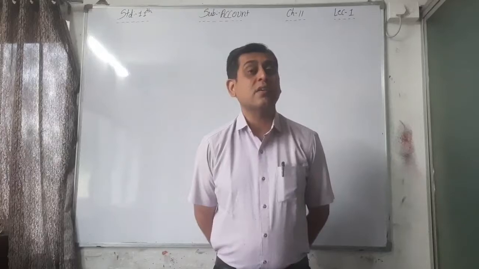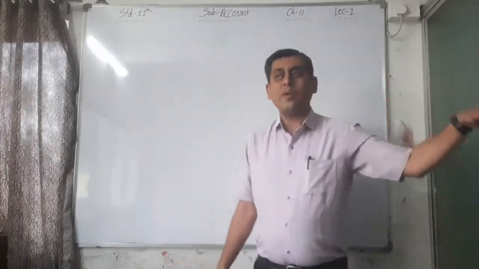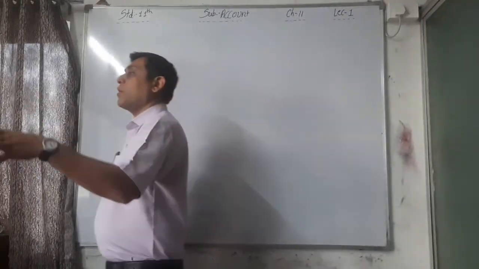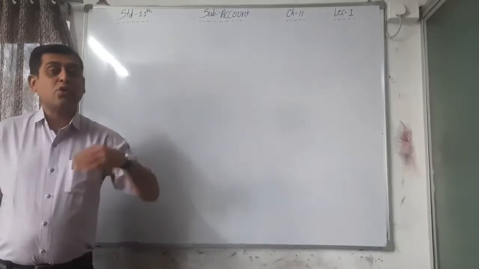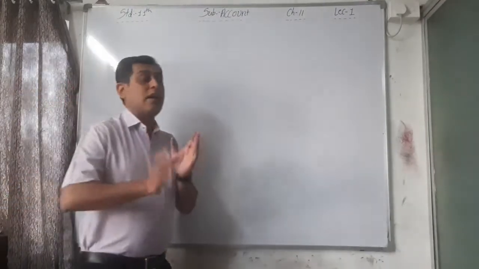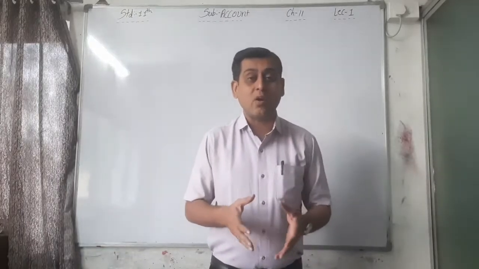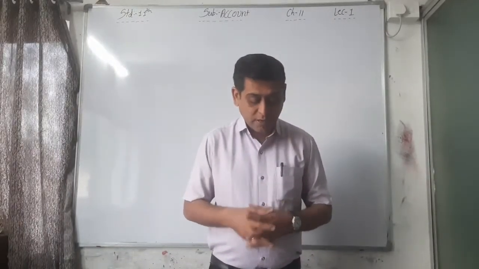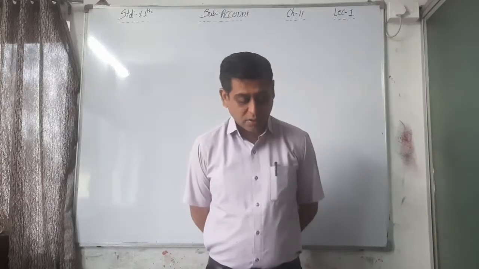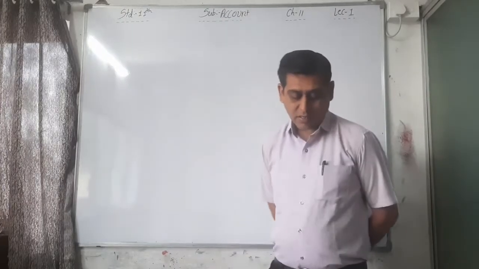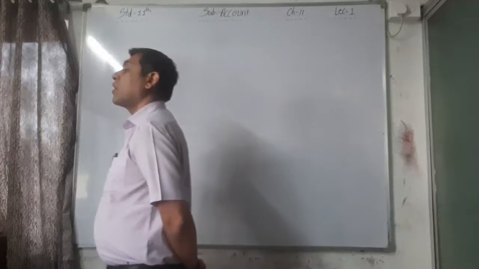Now the balance column. After recording the respective deposits and withdrawals, whether through cash or through check, the balance amount of the trader's account with the bank is recorded in this column.